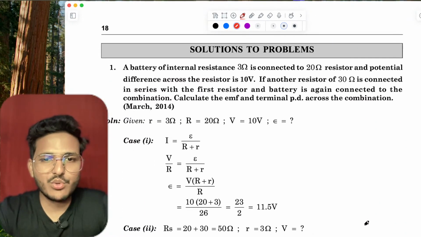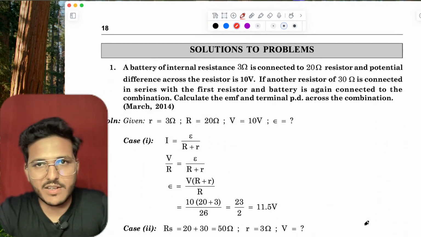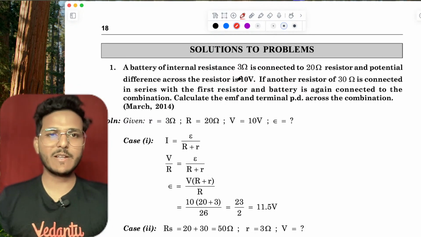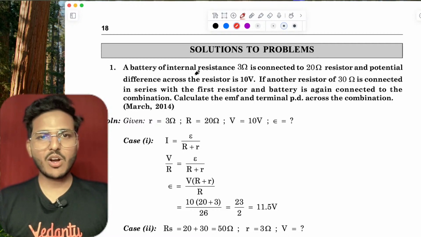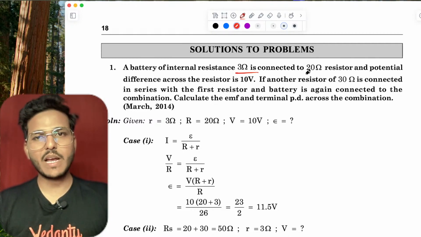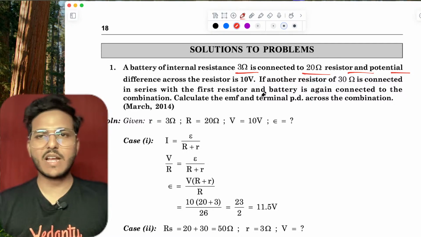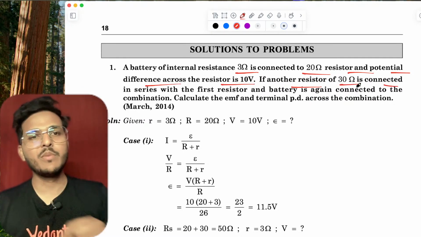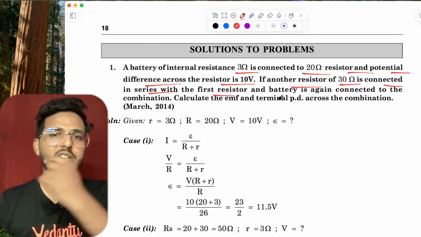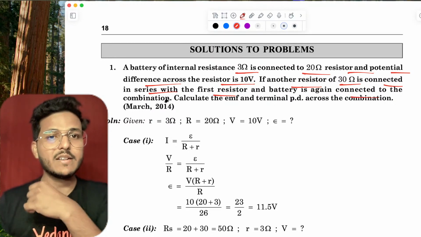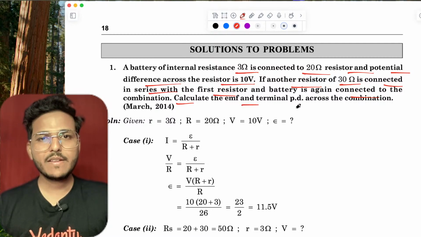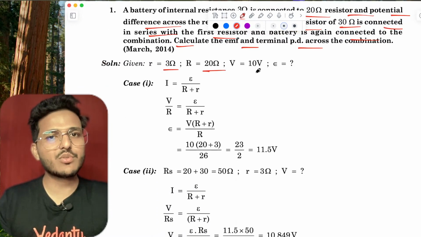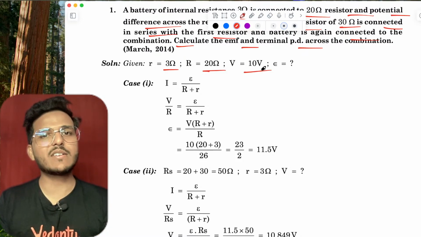Now you guys told me, sir, numerical. See, this is a numerical. A battery of internal resistance 3 ohm is connected to a 20 ohm resistor and the potential difference across the resistance is 10 volt. Another resistor of 30 ohm is connected in series with the first resistor and the battery is again connected to the combination. Calculate the EMF and terminal potential. R internal equals 3 ohm, R external equals 20, V equals 10 volt.